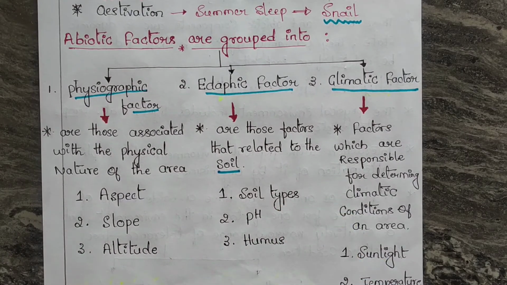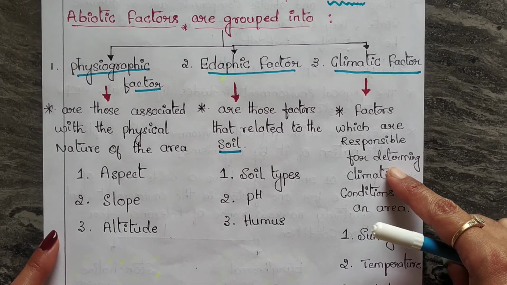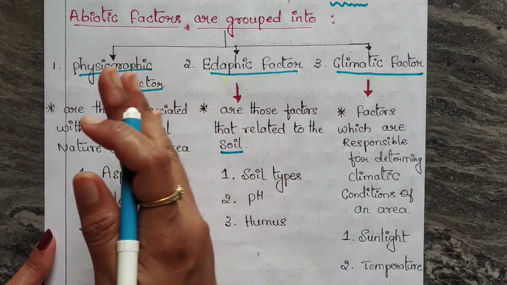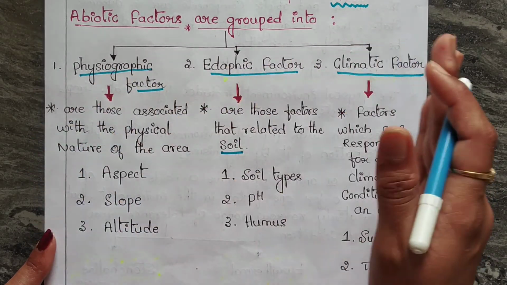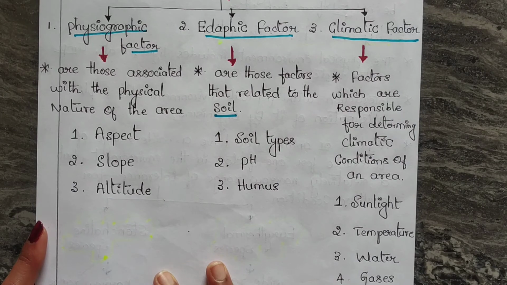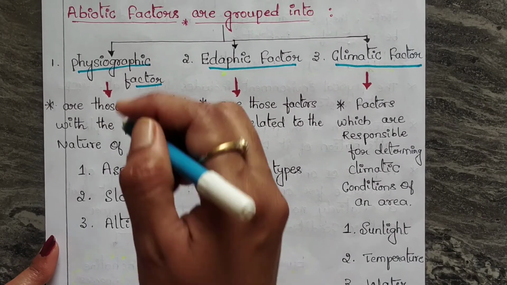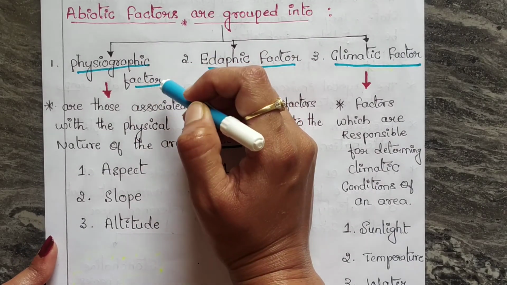Here we are going to study in detail the abiotic factors, that is, the physical environment. To make it easier to understand, we categorized them into three factors, so we can study them one by one in detail. In the next video, I will discuss the physiographic factor.